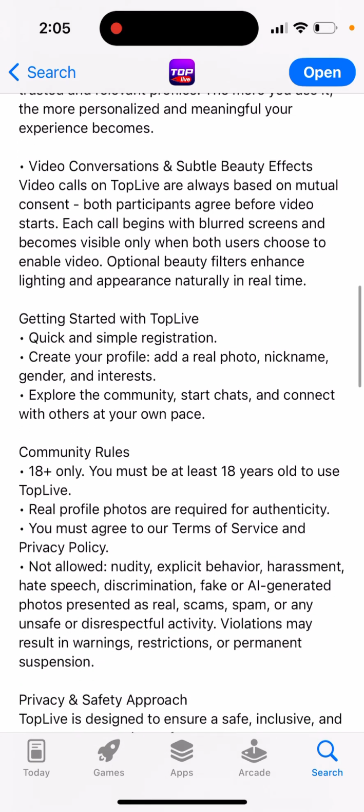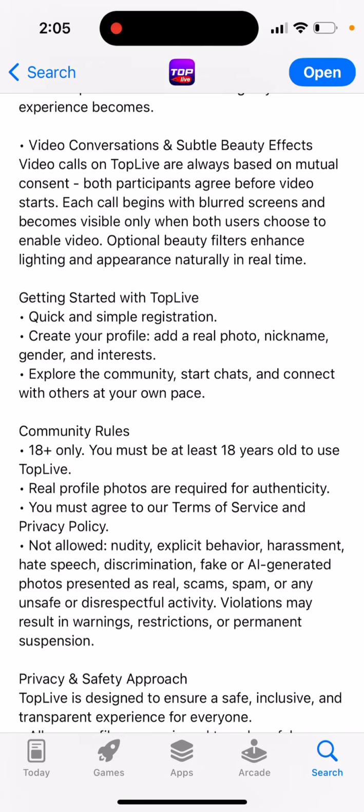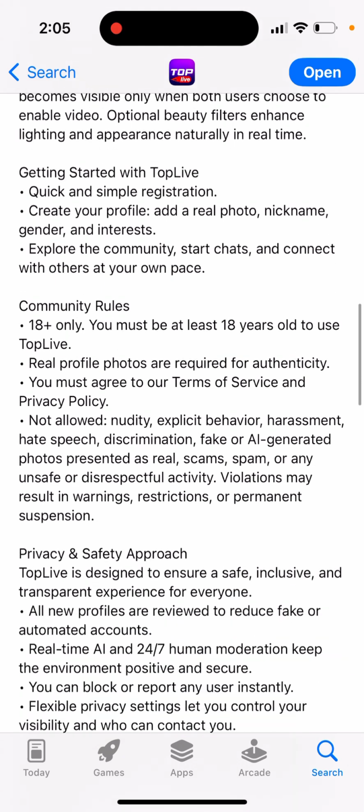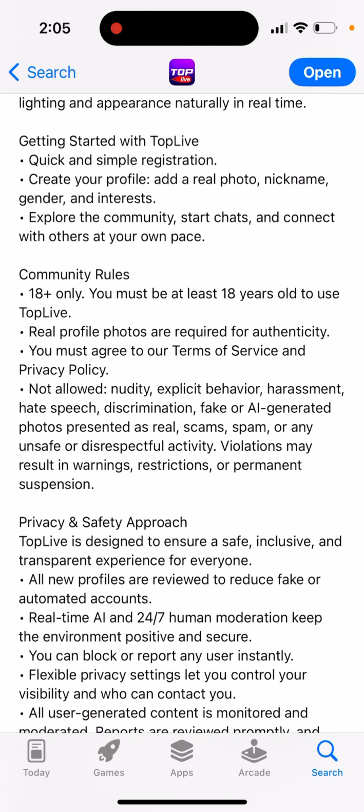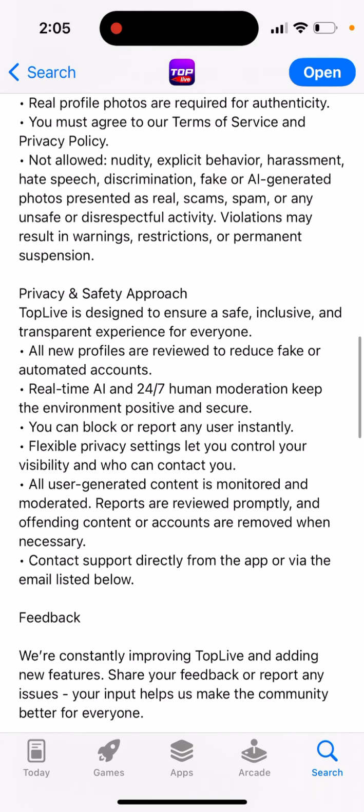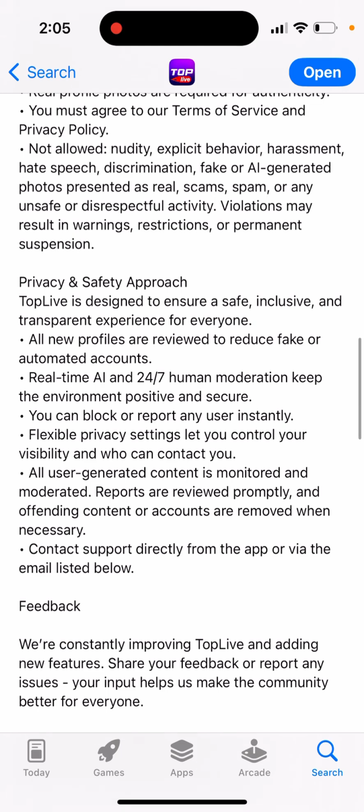Getting started with TopLive. Community rules: 18 plus only, real profile, photos required for authenticity. You must agree to our terms of service. Privacy and safety approach: all new profiles are reviewed to reduce fake automated accounts, with real-time AI and 24/7 human moderation. Keep everyone positive and secure.